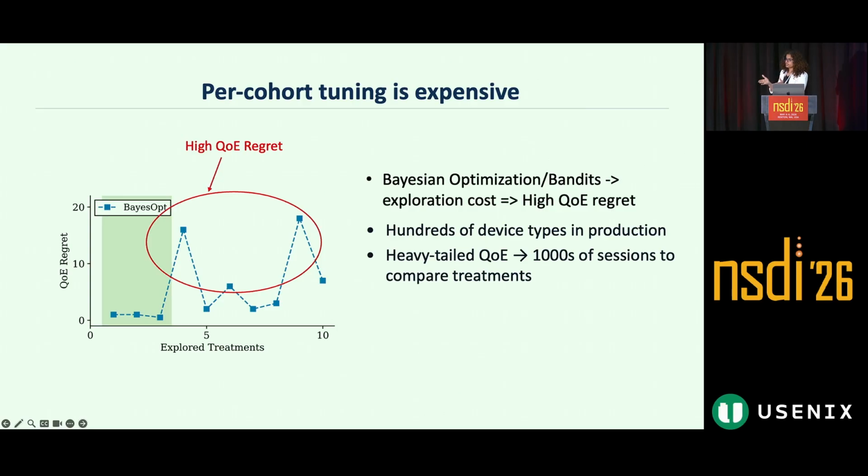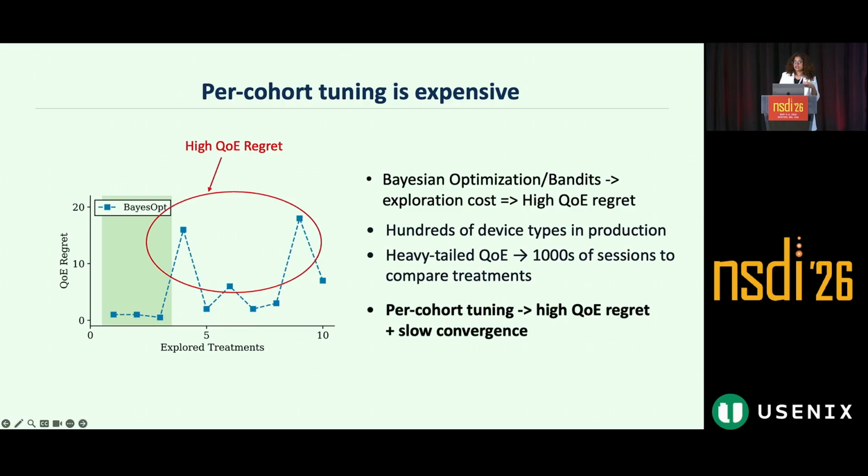So to compare two treatments, you need to accumulate a lot of sessions. And these fine-grained cohorts collect data at a lower traffic rate, which means to collect thousands of sessions, it's going to take a long time. And convergence, hence, can take from weeks to months. Hence, per cohort tuning is expensive for these two reasons: high cumulative QE regret and slow convergence.